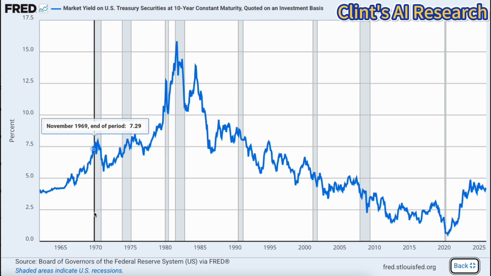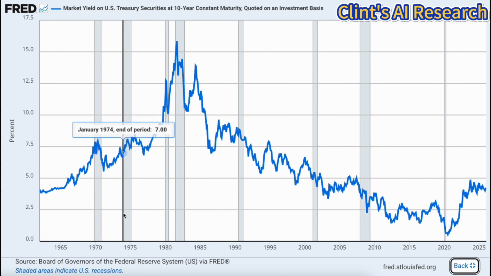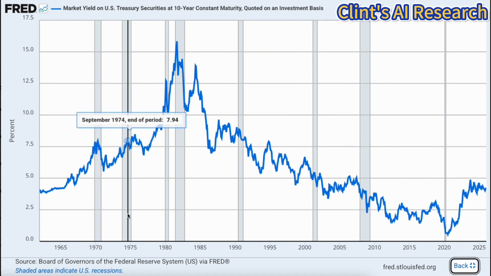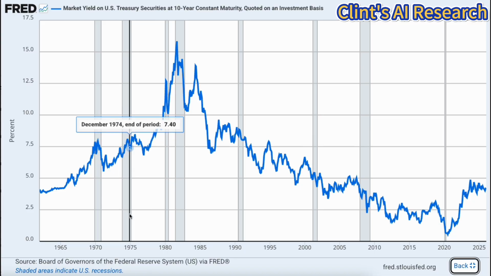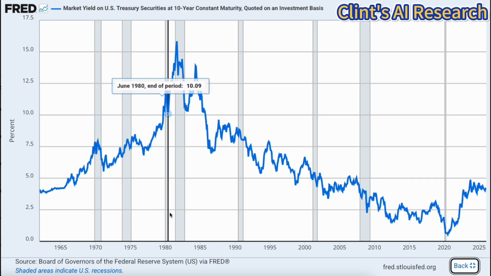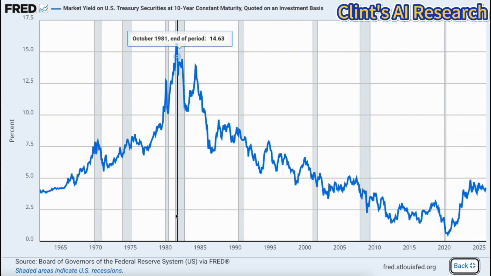Era, recession period, primary causes. Vietnam era, 1969-1970: fiscal tightening, war debt and Fed rate hikes to curb early inflation. Oil shocks, 1973 to 1975: energy crisis. The 1973 oil embargo led to stagflation, high prices plus low growth. Volcker era, 1980 to 1982: monetary shock. The Fed intentionally crashed the economy to break hyperinflation.